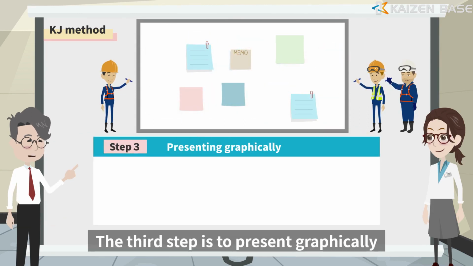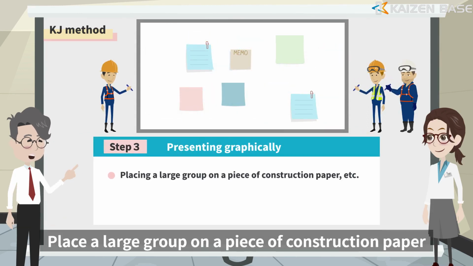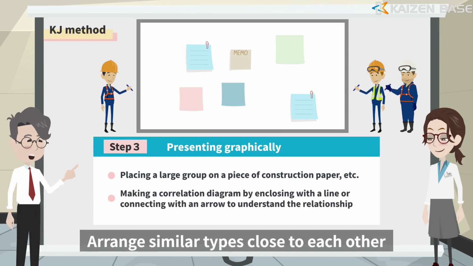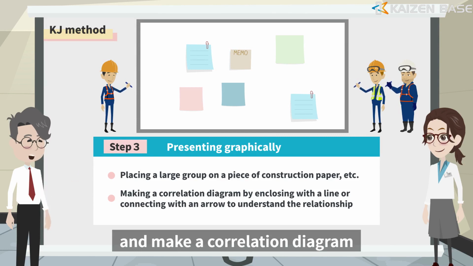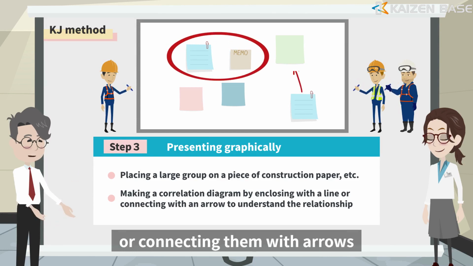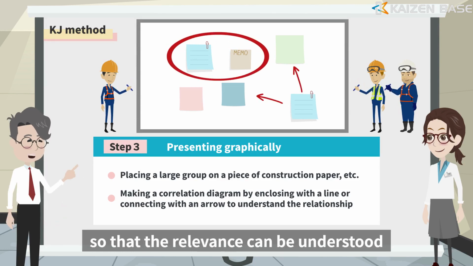The third step is to present graphically. Place a large group on a piece of construction paper. Arrange similar types close to each other, and make a correlation diagram by enclosing them with lines or connecting them with arrows so that the relevance can be understood.